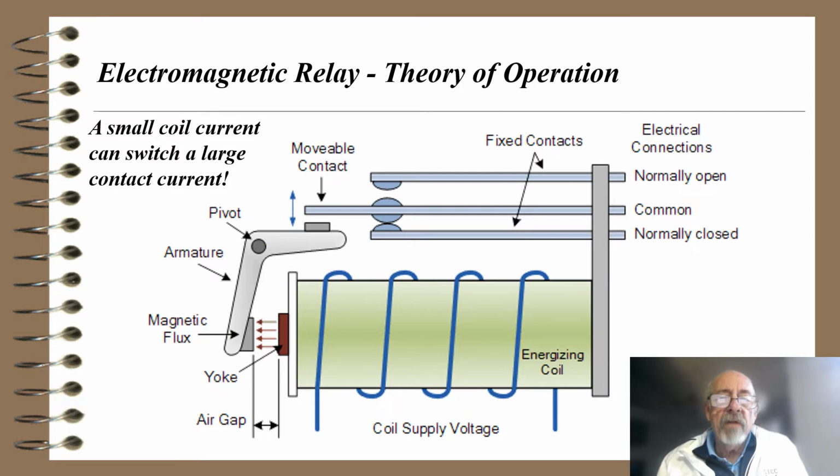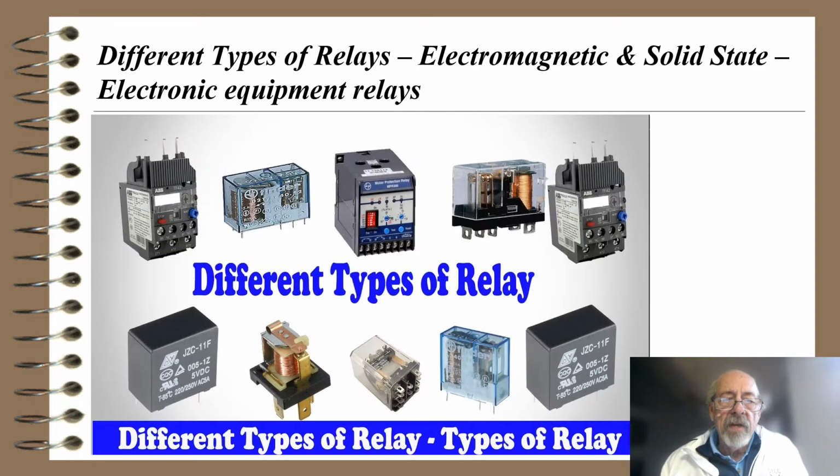Since the armature is on a pivot, that will cause the movable contact to move up. You notice there's normally open, a common, and normally closed. When it's not activated, the normally closed contact is making contact. When the armature is activated by the energizing coil, it pushes the contact up, and the normally open contacts become closed, and the normally closed become open. So that's kind of how a relay works. There are many different types and shapes of relays.